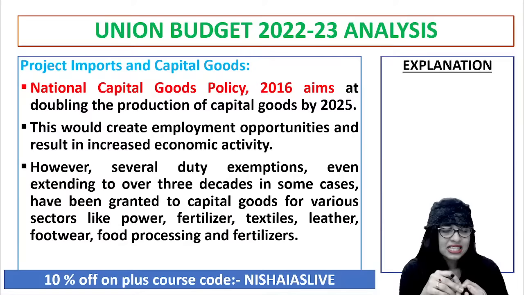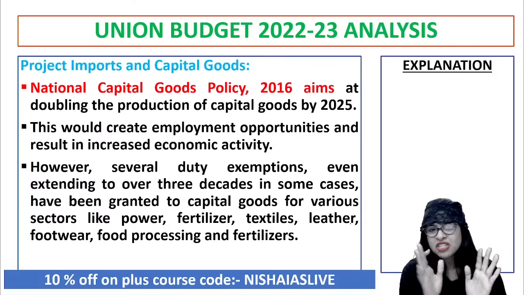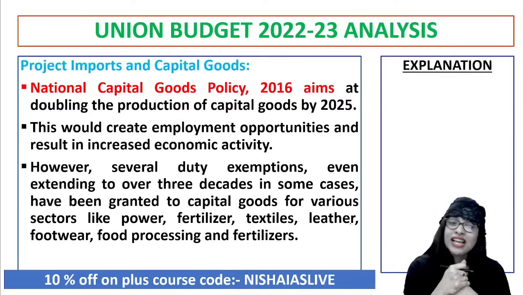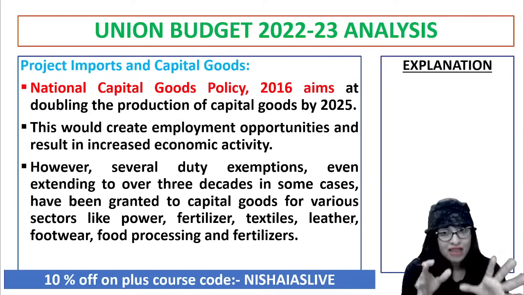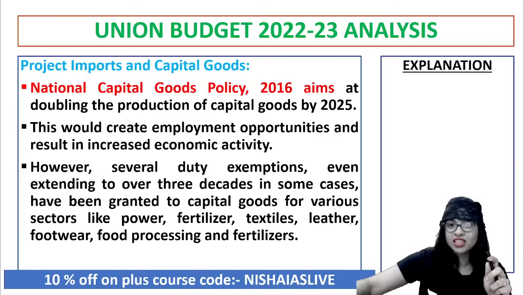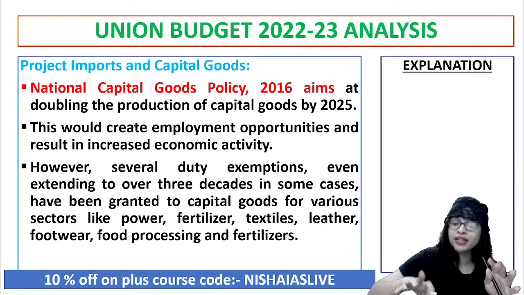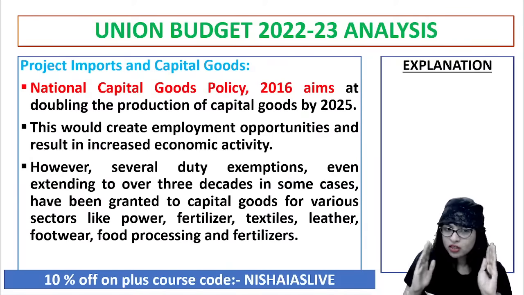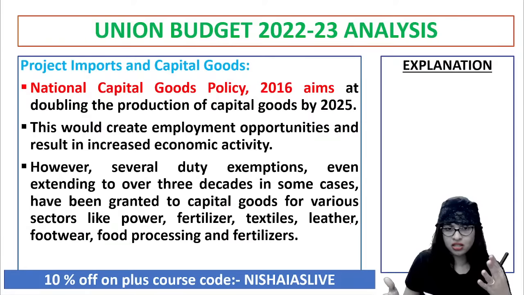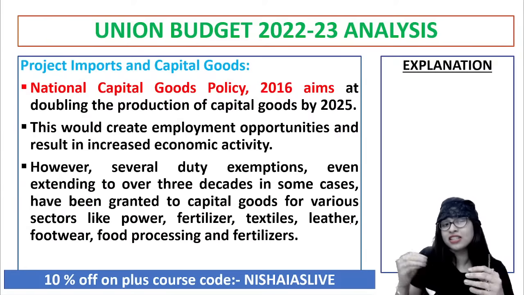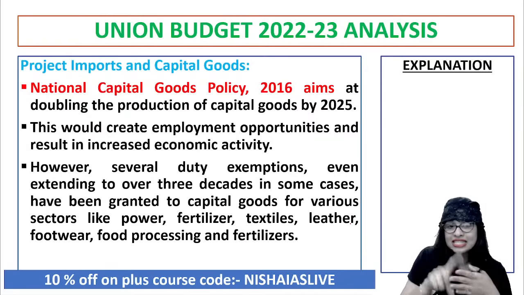Now, with regard to indirect taxes, a lot of duty exemptions have been given to capital goods. There was something called the National Capital Goods Policy 2016, and the aim was to double the production of all the heavy or capital goods by the year 2025. You have another 3 years, and through this it is creating more employment opportunities, and economic activity will also increase. But also, a lot of duty exemptions were given for 3 decades, 30 years in some cases, for sectors like power, fertilizer, textiles, leather, footwear, food processing.